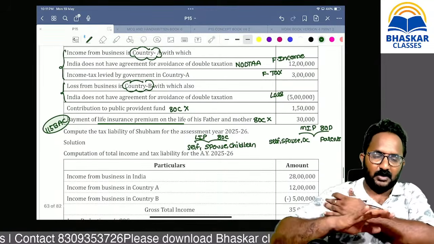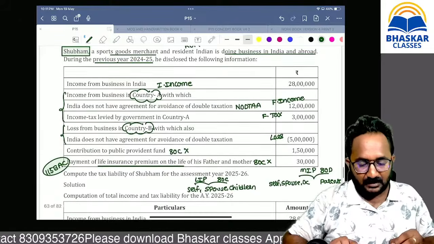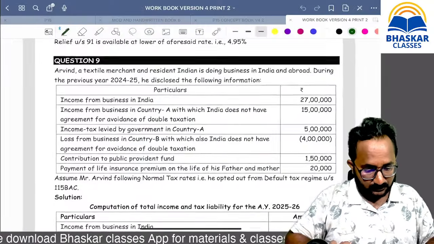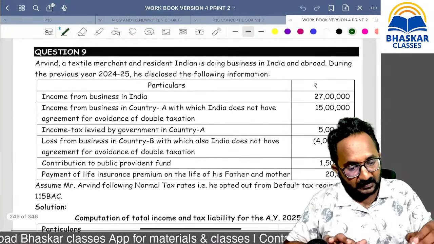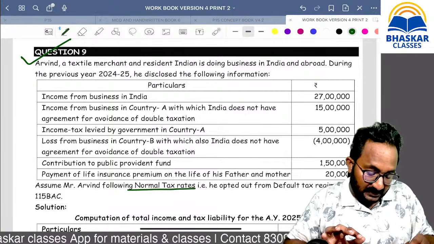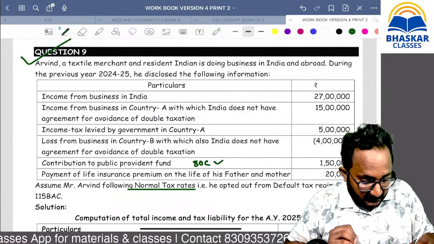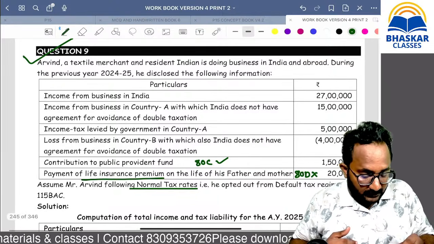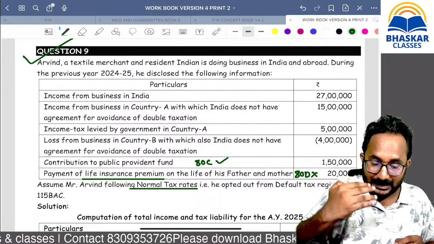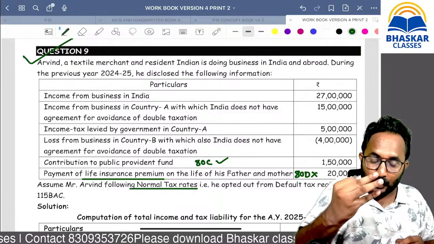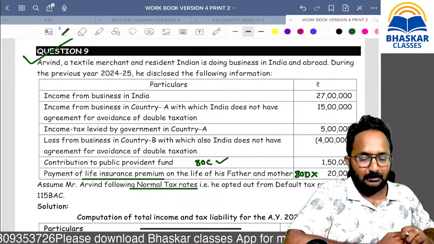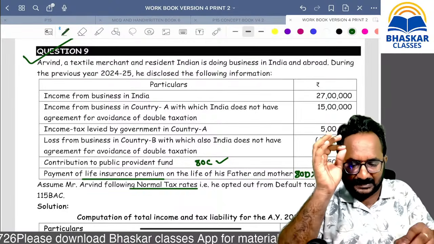But okay, they will not give you. In my book, I have given by using the normal tax rate. You can go with that workbook also. I will show you that question, ma. Same question, this one only. Question number 9. Sir, why do I always give the normal tax rate? Then only your chapter 6A deductions knowledge can be tested. 80D is not covered here. Why? Because life insurance policy, if you want to take as a deduction, you have to take this policy on your life or your spouse or your children's life only. Am I clear, ma? Definitely in exam, they will give you the normal tax rates only.